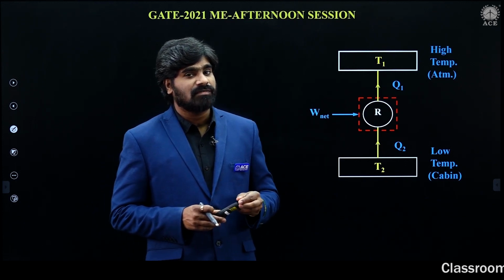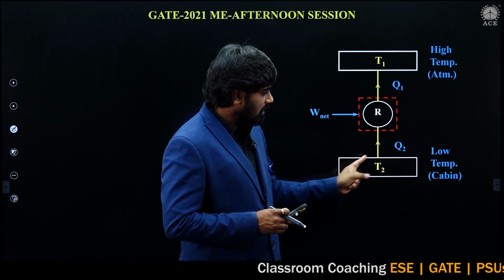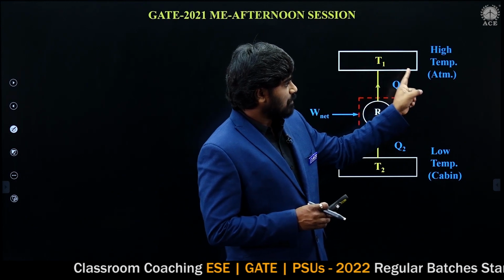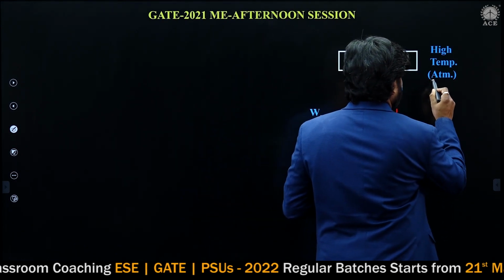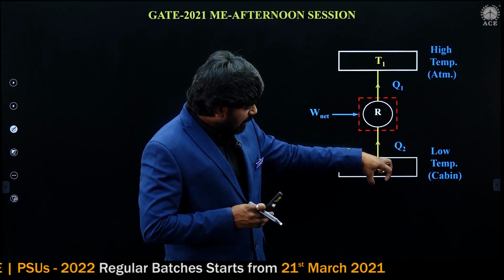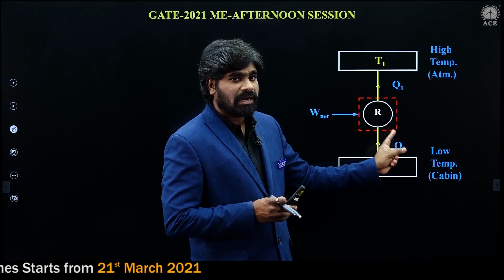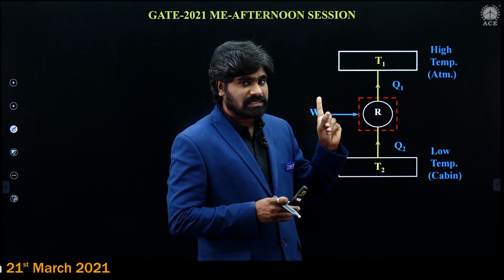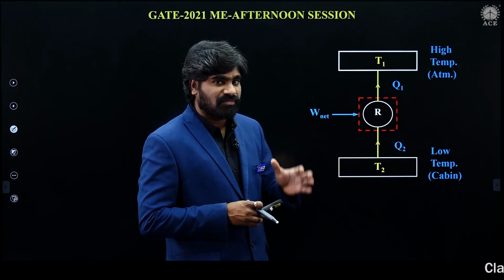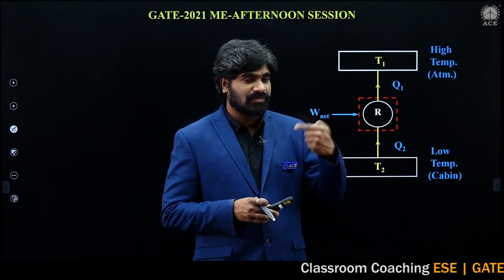In the second law of thermodynamics, we studied this refrigerator. This is the room or cabin, which is at low temperature, and this is the atmosphere at high temperature. Q2 is the amount of heat removed from the cabin or storage space, where we are keeping products. In a domestic refrigerator, these are water bottles, fruits and vegetables.